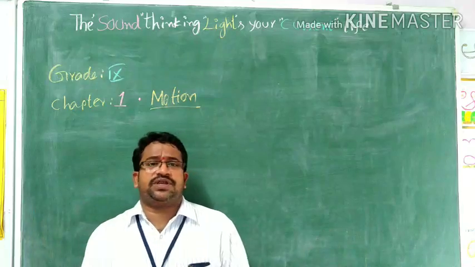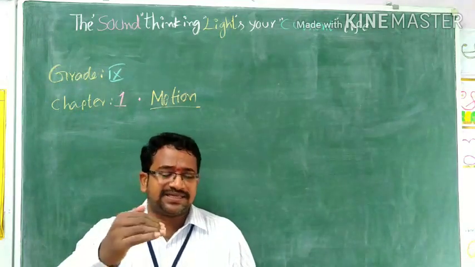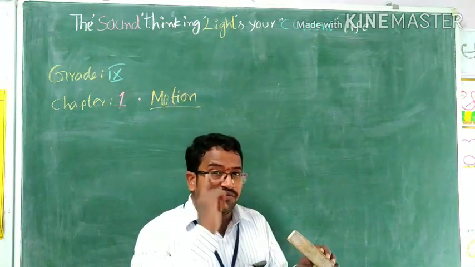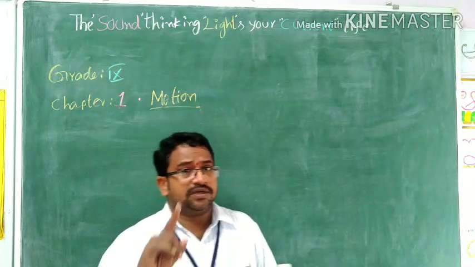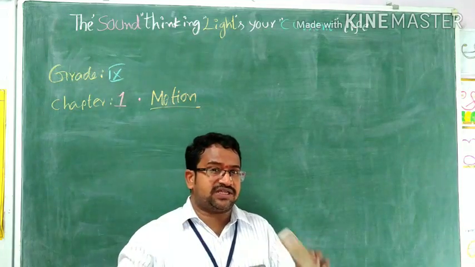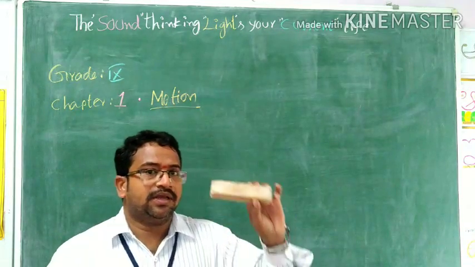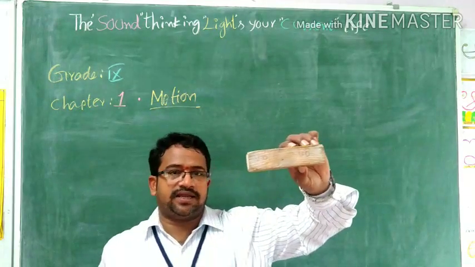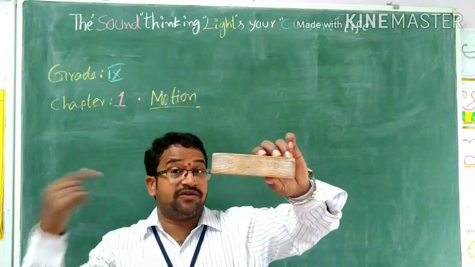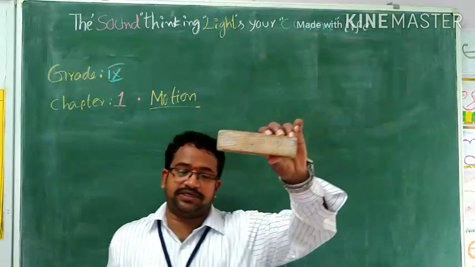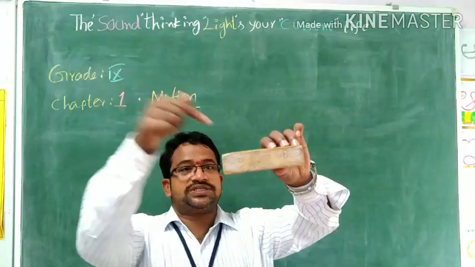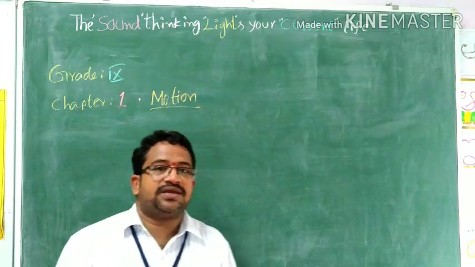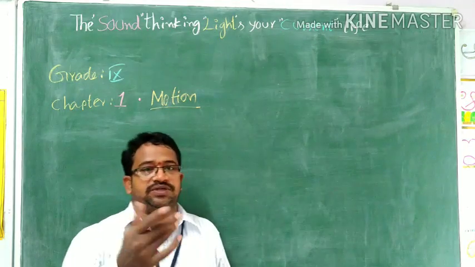So there are several definitions for physics. But the classical, fundamental definition of physics is the study of visible substances with evidence. You said that it is a rectangle. By observing you are going to say it; what is the evidence? This length is different from the breadth. So that is the evidence applied here by physically observing. So physics is nothing but the study of visible substances with evidence.